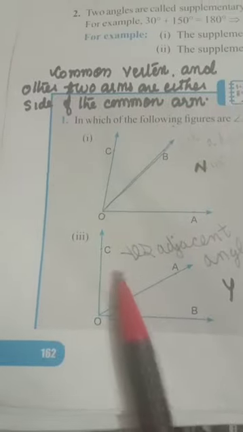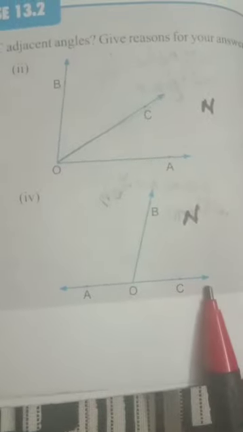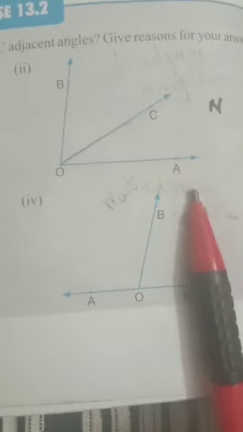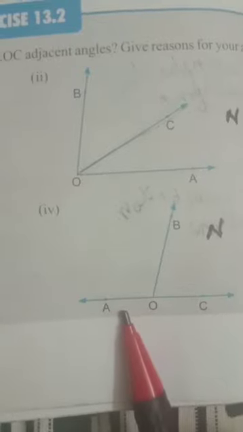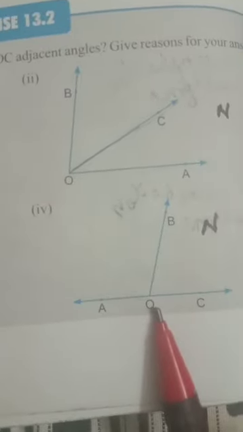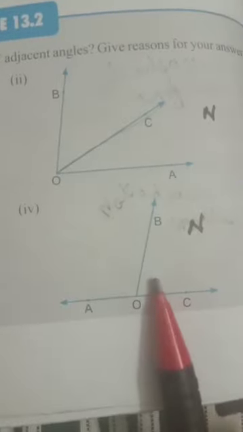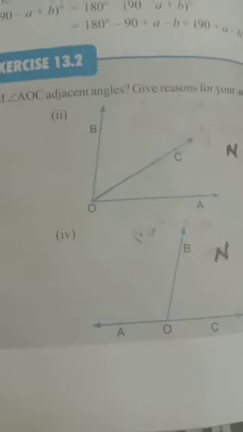So these two are adjacent angles. Here AOC is a straight line, AOB. AO is the common arm but the other two arms are not on opposite sides. Okay, this also is not.